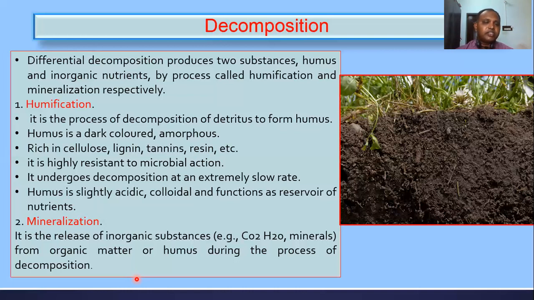That process is called mineralization. It is a release of inorganic substances like minerals, water, CO2, either from organic matter or humus during the process of decomposition, right?